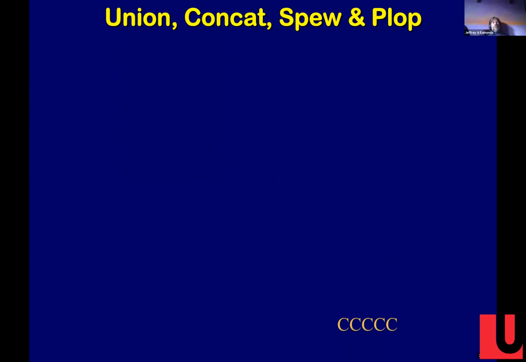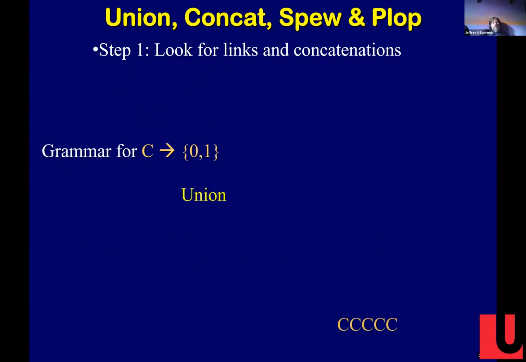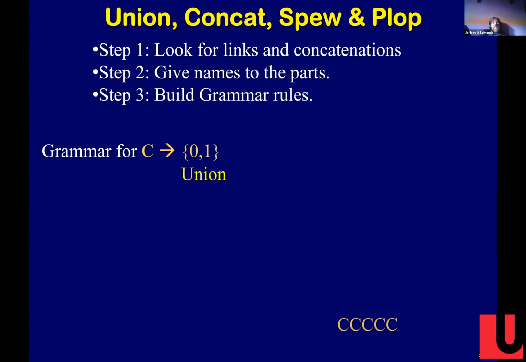All right, then we recurse. How do we build a grammar for C? Well, it's a union. We give names to the parts, right? What's a union? We just say, well, C is either a 0 or, I don't know if I've told you yet, this line up here means C goes to 0 or C goes to 1. Right? So here, what's a C? It's either a 0 or a 1. And as I said, those are all chosen independently. So each of the C's independently gets to choose whether it wants to be a 0 or a 1. And that's how our A went to a 0-1 string.